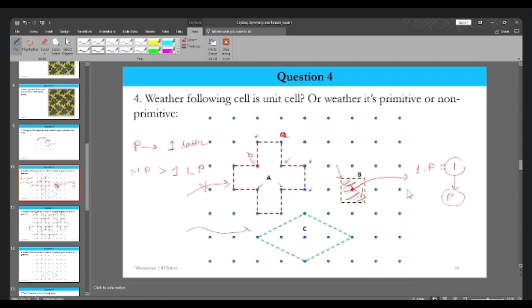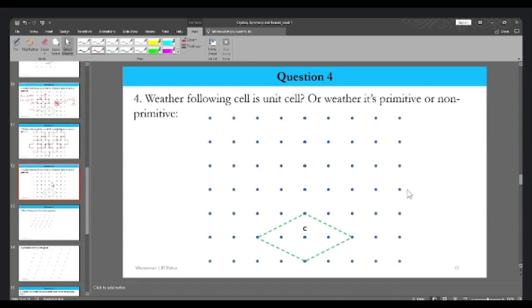Is it a unit cell? Let's repeat it. We have this particular thing, and let's repeat it. Yes, we are able to do it. Now let's repeat both of them together. It is able to fill the entire space.